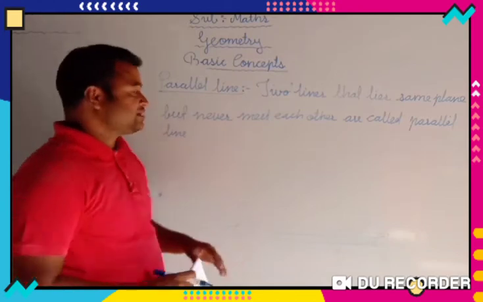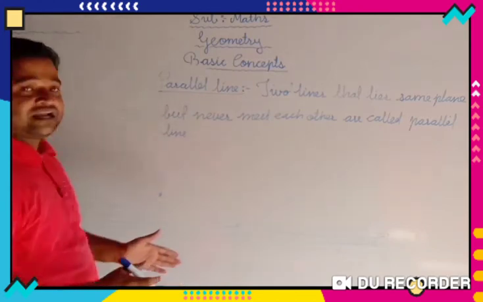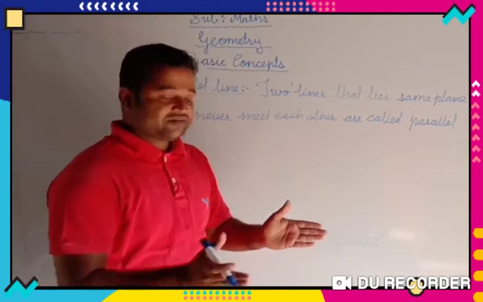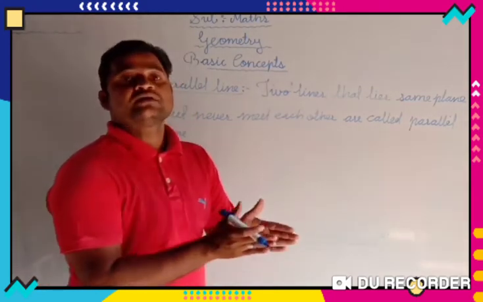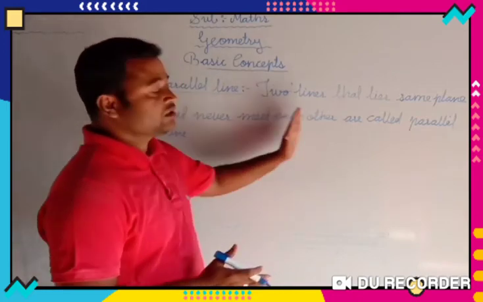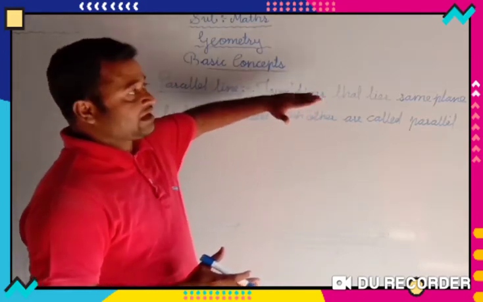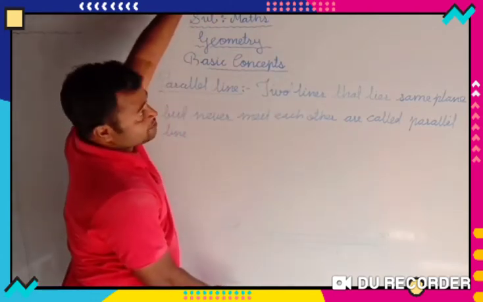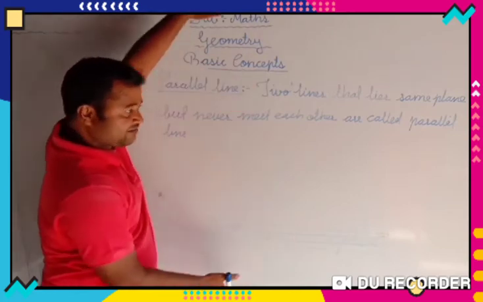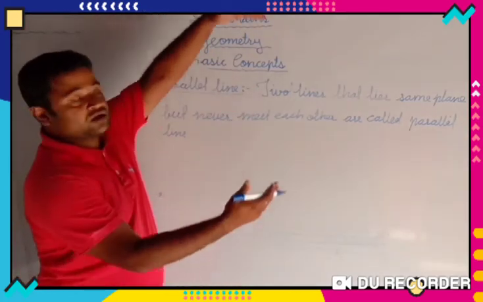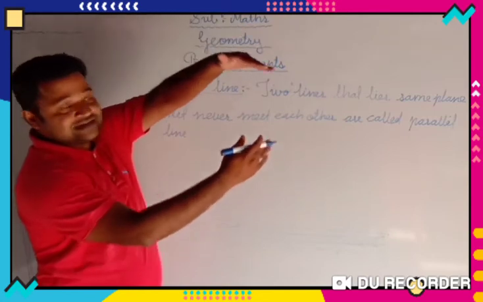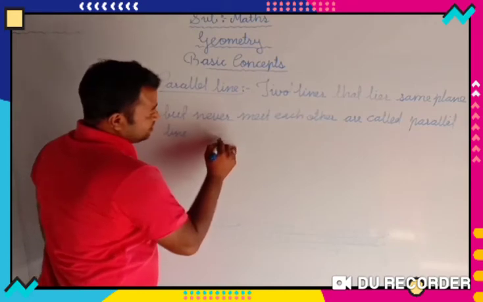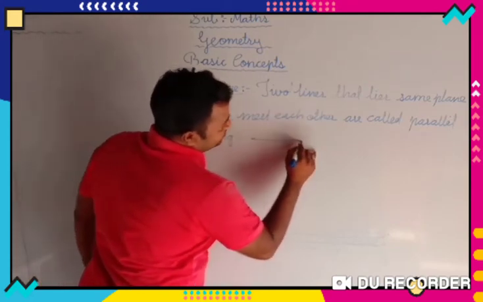As an example, you can take the example of a railway track. Two tracks fall on the same plane but they never intersect, they never come close, they never meet each other. Such lines are called parallel lines. Another example, you can take these two edges of this board which fall on the same plane but remain at the same distance and go straight. They cannot intersect each other. If they intersect each other, they won't remain parallel lines.